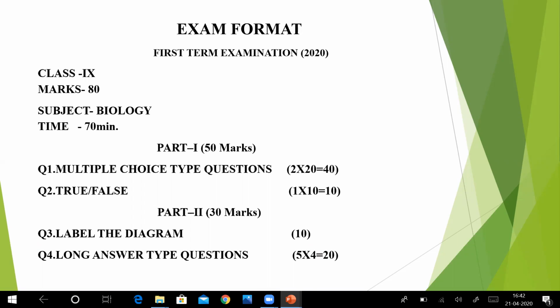Understood? Yes, teacher. In your opinion, will the exam be easy or difficult? It's very easy because we did everything in the revision. 60 to 70% we have covered already. Actually, I taught everything, but in the revision part we covered 60 to 70% of the question paper. And the rest, 20 to 30%, you have to learn on your own. Good luck.